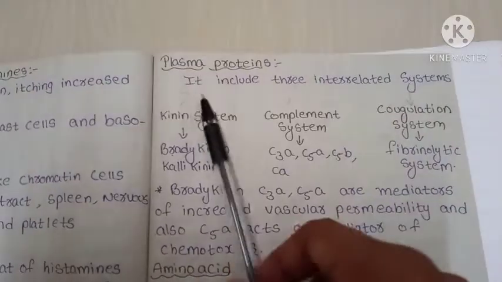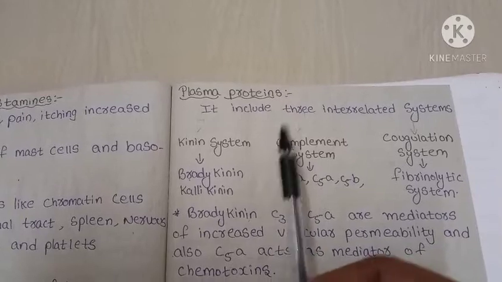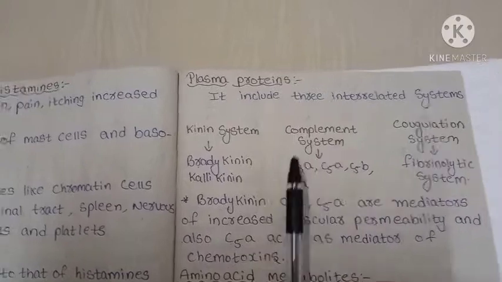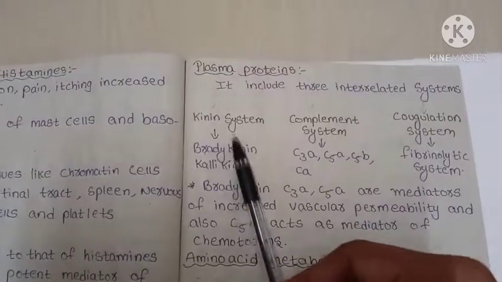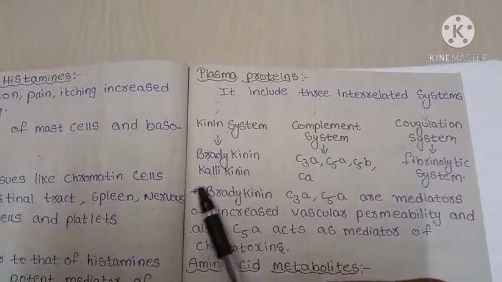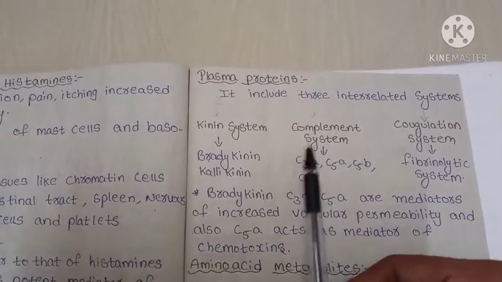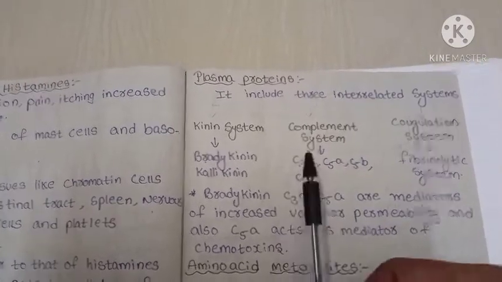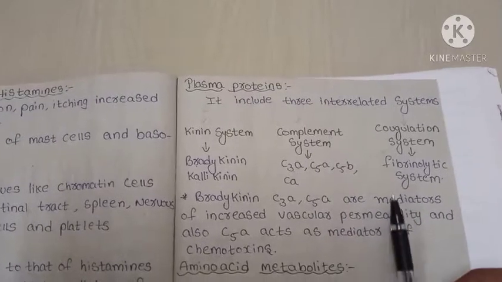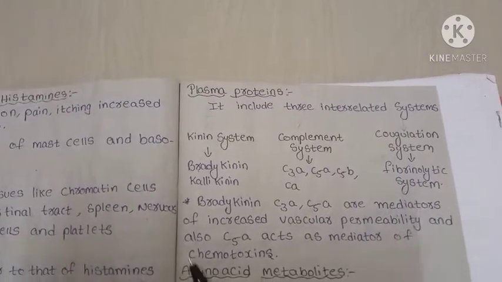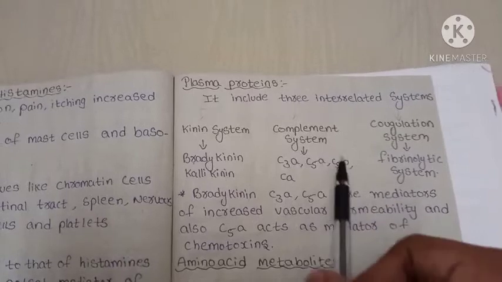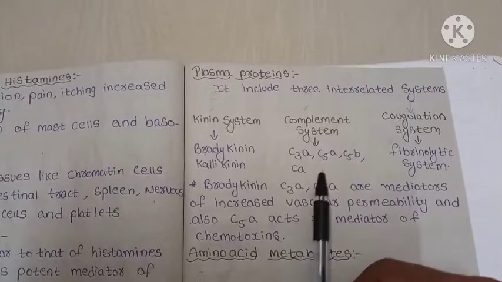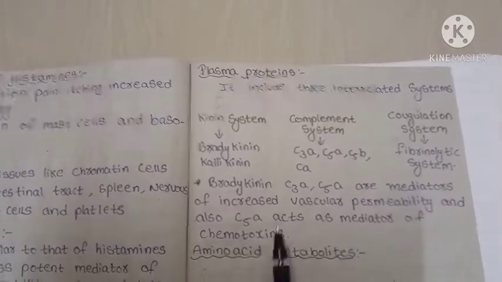Next, plasma proteins. They include three interrelated systems, that is the kinin system, complement system and coagulation system. In the kinin system we have bradykinin and kallikrein; in the complement system we have C3a, C5a, C5b and other mediators; and in the coagulation system, the fibrinolytic system. Bradykinin, C3a and C5a are mediators of increased vascular permeability, and C5a also acts as a chemotaxin.